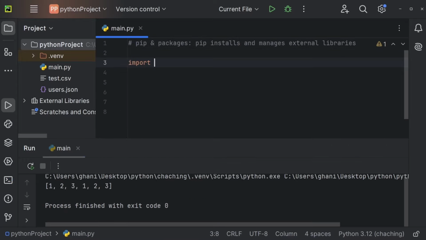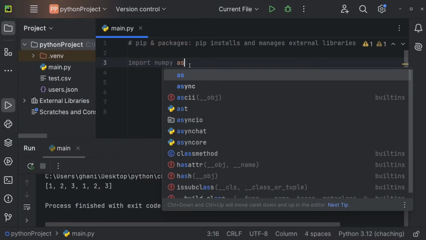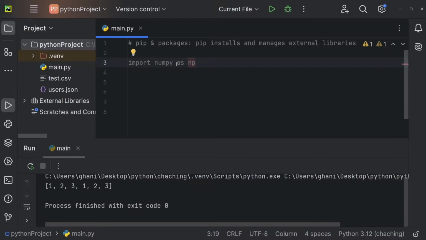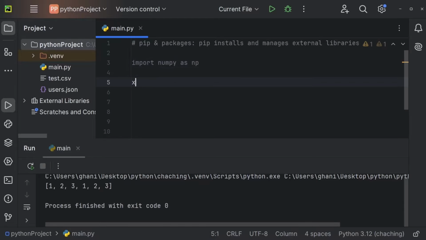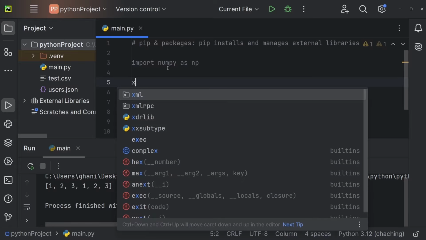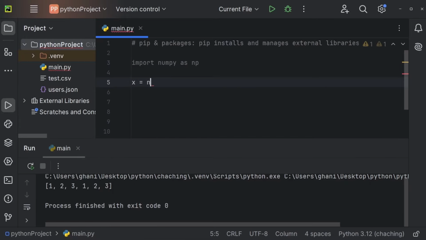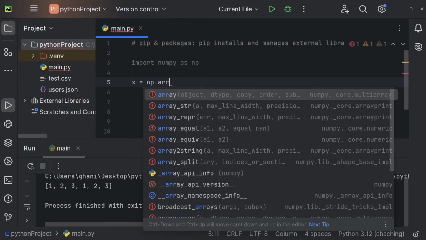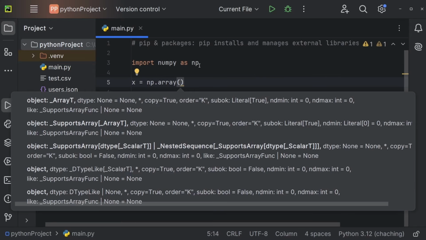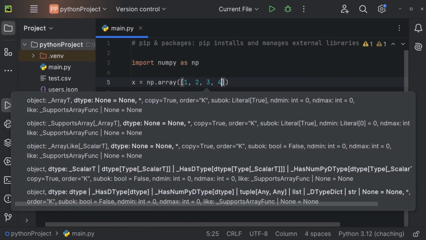So let's import numpy. We can also use an alias for numpy that is a little bit shorter, and oftentimes you see np. So import numpy as np. And now we could create a variable x, for example, and imagine we want to store a list inside of this variable. So equal np.array. So by np, we're accessing the package, and we're accessing the array method of that package. And now that one expects a list. So maybe the list 1, 2, 3, and 4, like so.